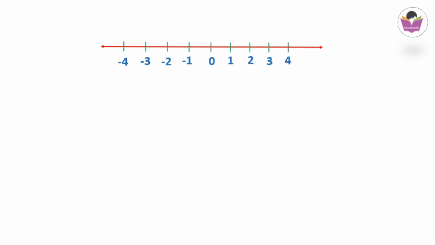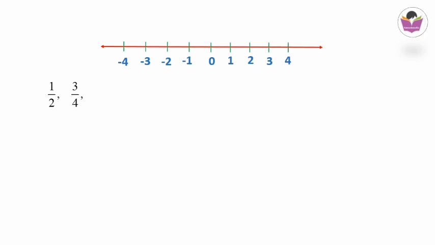For example, consider the number 1 by 2. When we divide 1 by 2, we get 0.5. The position of 0.5 is between 0 and 1. The middle of 0 and 1 is 0.5. That is the position of 1 by 2. Next, if we consider 3 by 4, 3 by 4 is 0.75. That is also in between 0 and 1, just close to 1.